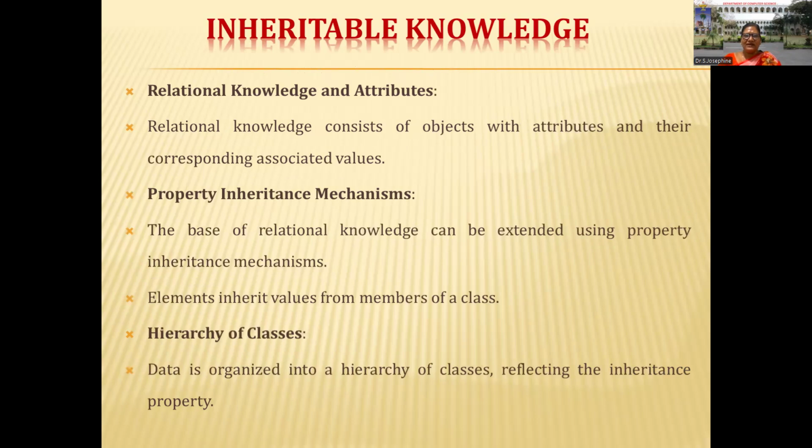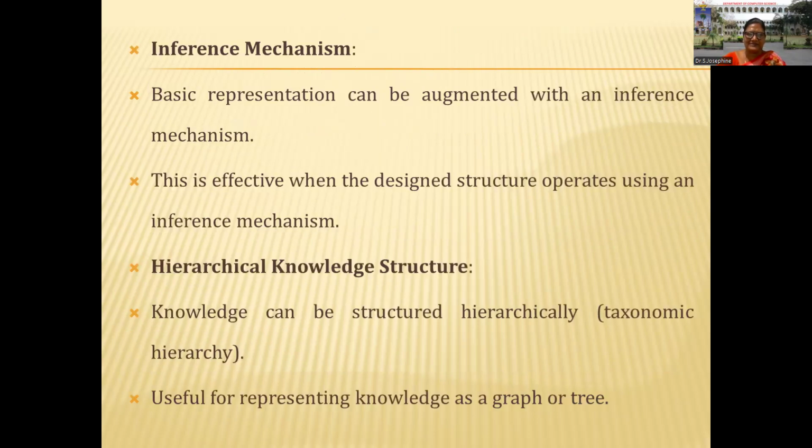Relational knowledge and attributes are very important, because each and every value should be associated with particular values. So what is the property of the inheritance mechanism? Elements are always inherited from members of a particular class. The data is organized in a hierarchy of classes that always reflects the inheritance property.